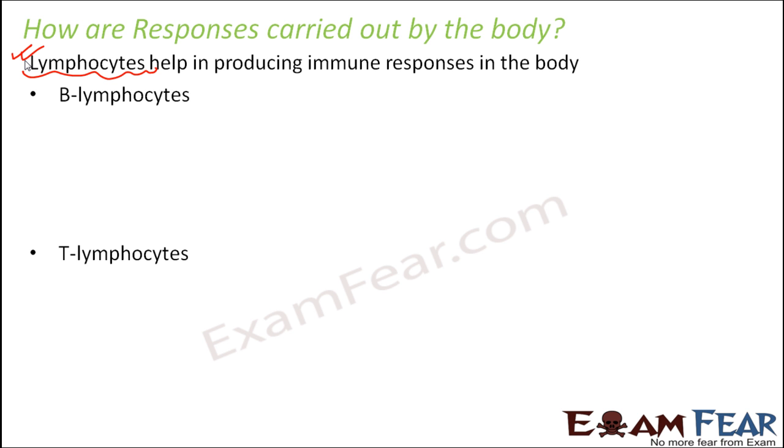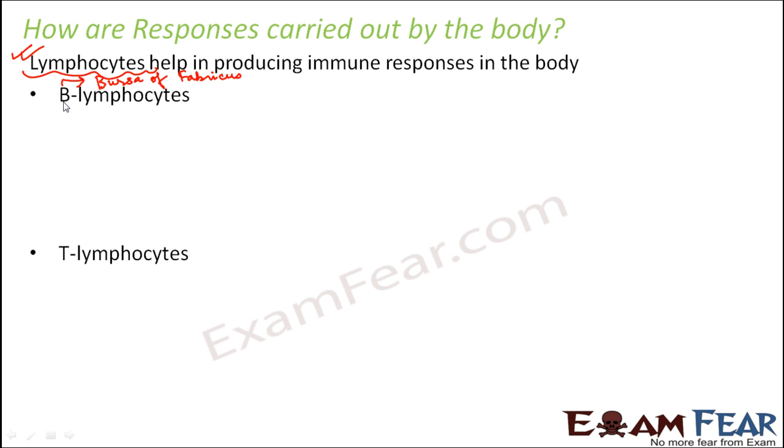Often B lymphocytes and T lymphocytes are also referred to as B cells and T cells. The first thing that might have come to your mind is, what do B and T stand for? Why do we call them B lymphocytes and T lymphocytes? So let's have a look. In B lymphocytes, the term B stands for bursa of Fabricius. This is an organ which is present in birds, and this is the organ where the B cells mature. So after the name of this bursa of Fabricius, it has been abbreviated as B lymphocytes.